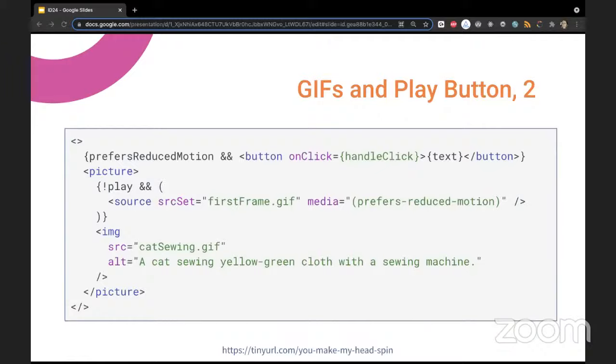But again, sorry. So we are showing the GIF if the play is false, and I'm sorry. I think I saw something in there, and I felt really confused, and now I just lost my thought.